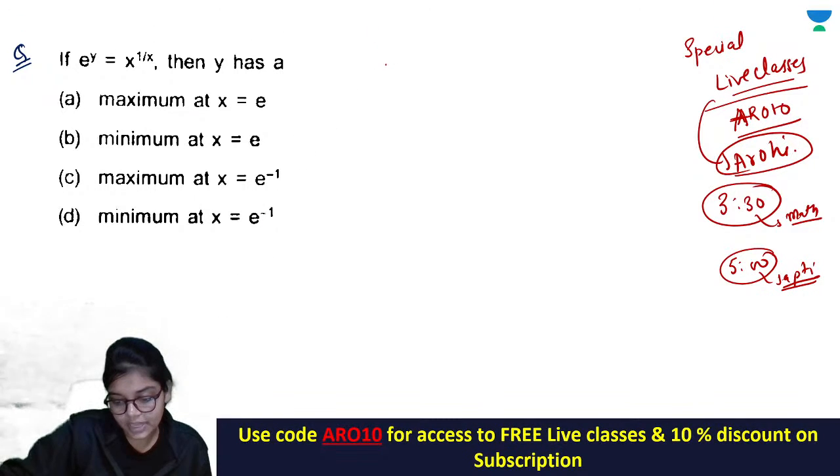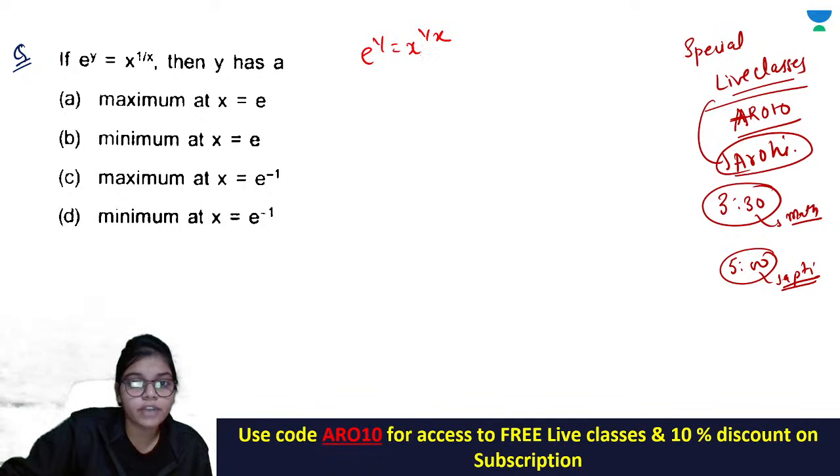Okay, yes Yogesh, that's right. Others also please try. e to the power y is equal to x to the power 1 by x. You have to find where the maxima and the minima are for this.